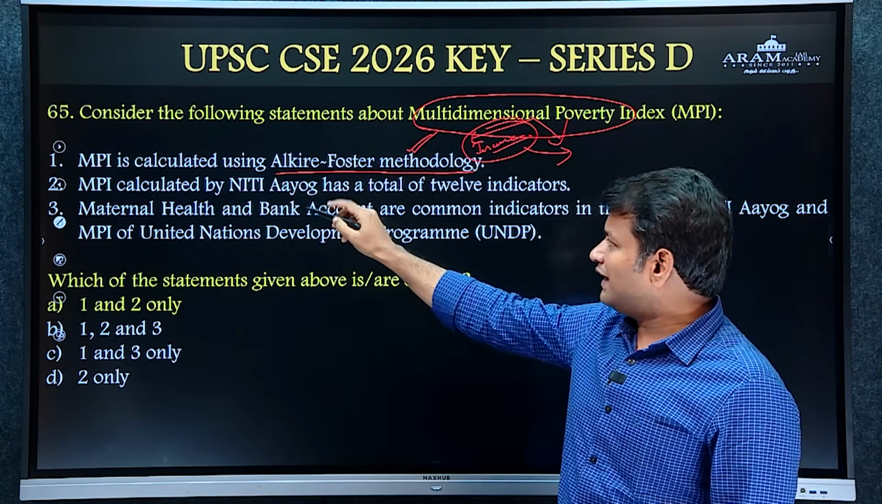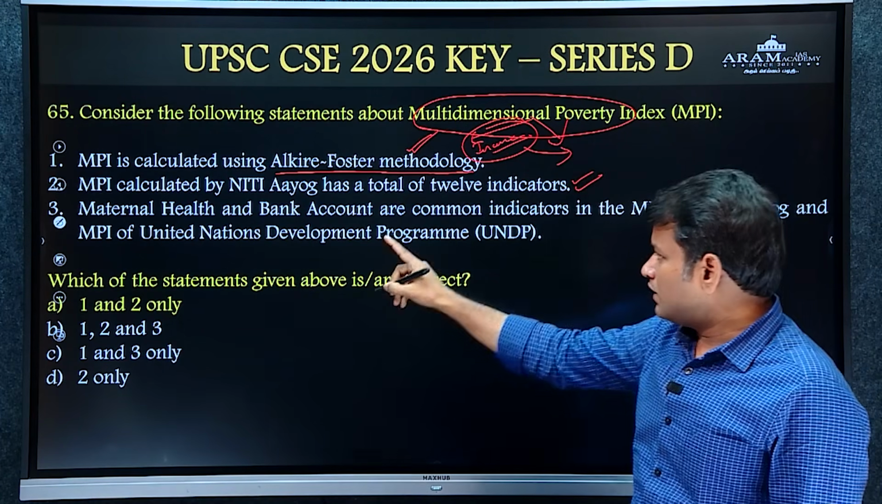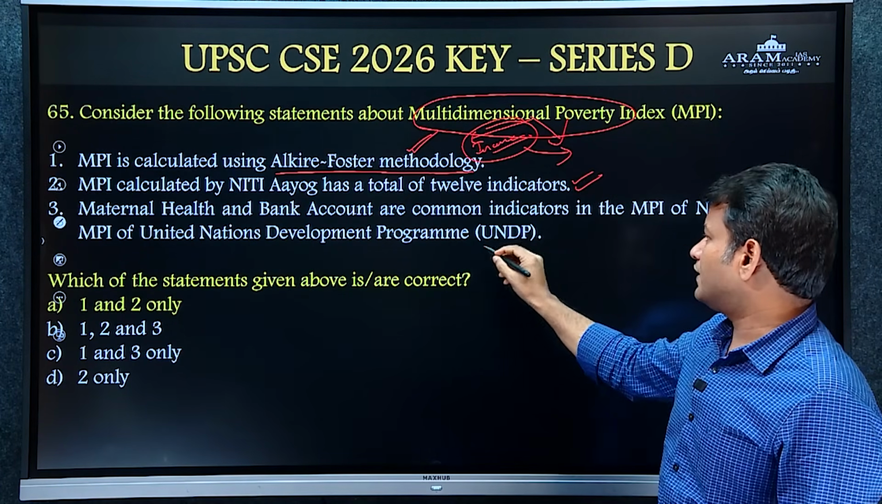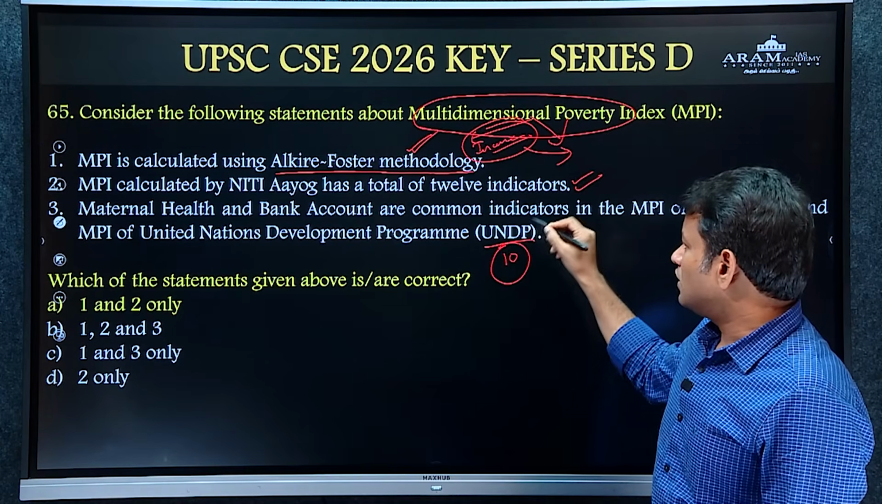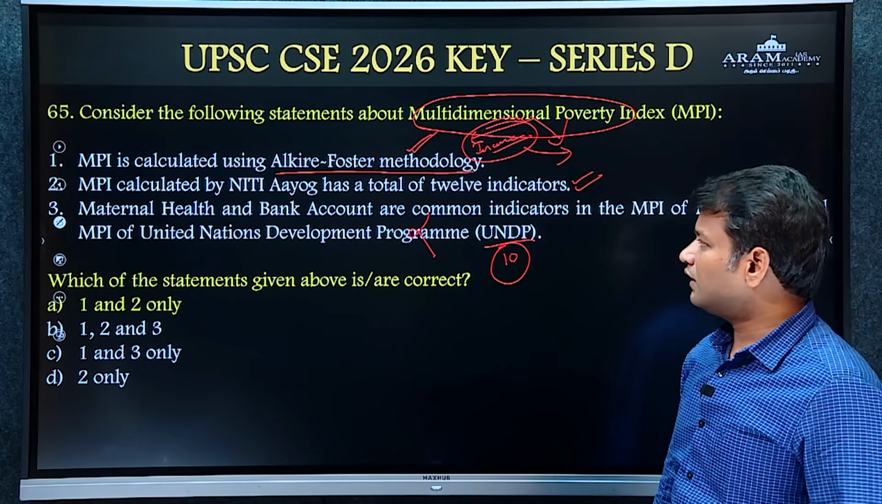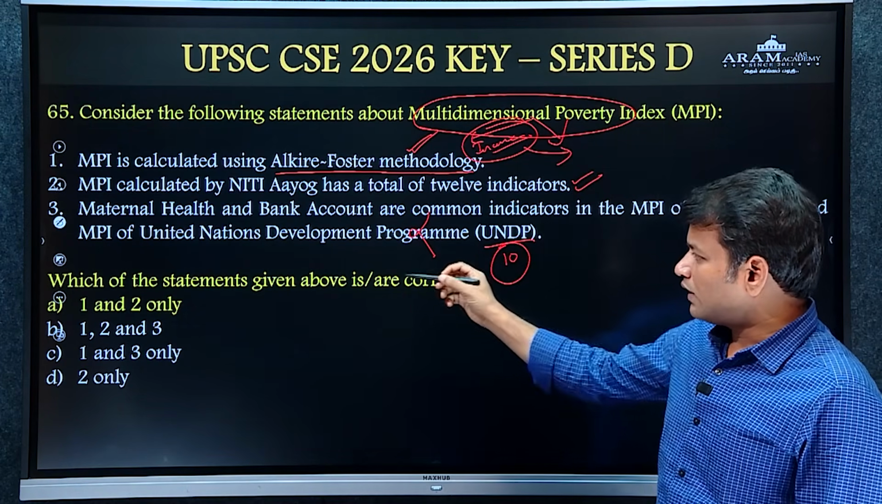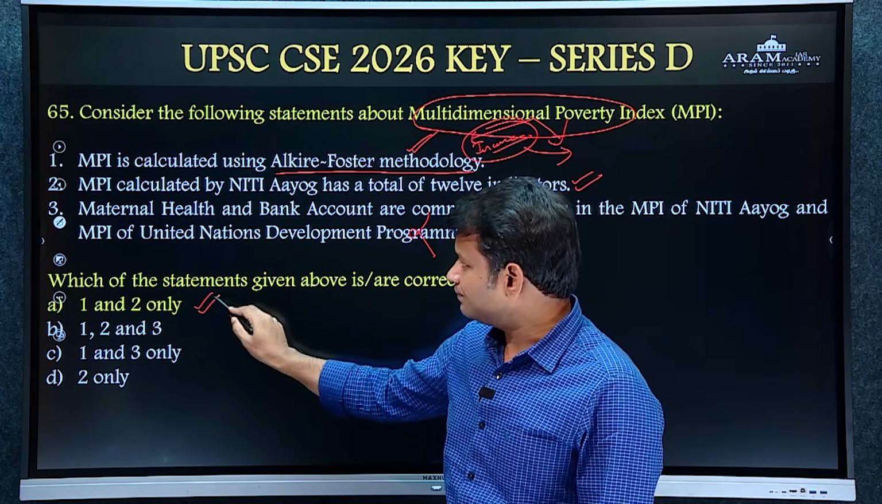MPI calculated by Niti Aayog has a total of 12 indicators, but UNDP takes only 10 indicators. So that is the difference. So the third statement is incorrect. The statement that MPI calculated by Niti Aayog has a total of 12 indicators is right. So the answer is 1 and 2 only.